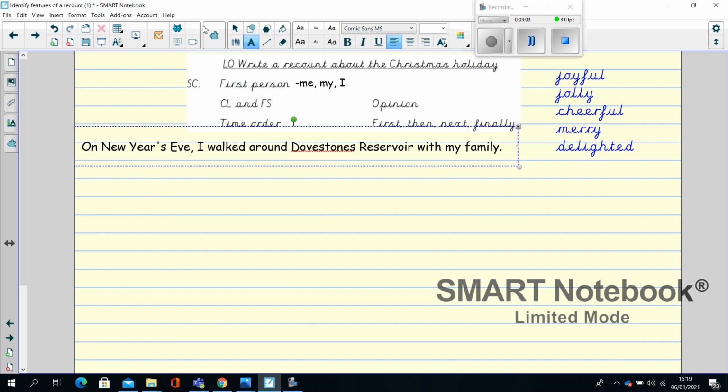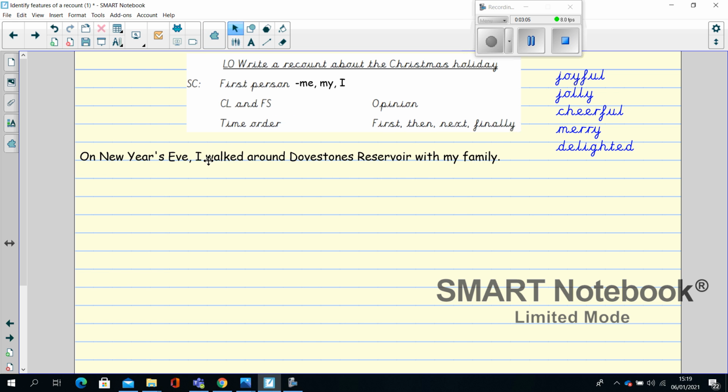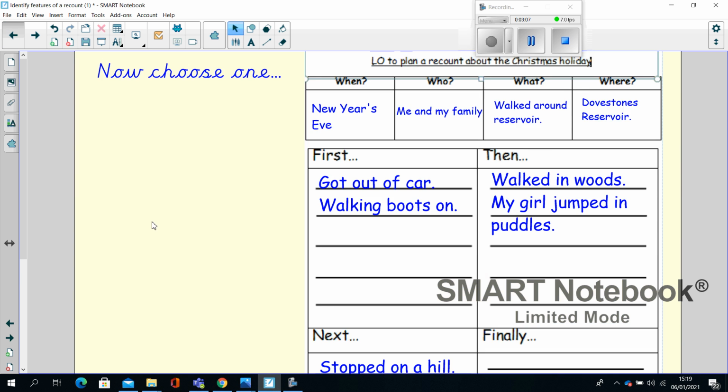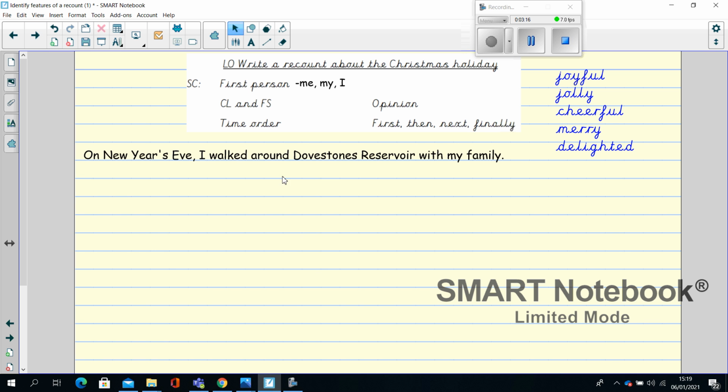So let's just go back and check that my sentence includes those 4 things. So I've got New Year's Eve, me and my family, we walked around the reservoir and it was called Dovestones. I've got them all in. So on New Year's Eve, I walked around Dovestones Reservoir with my family.